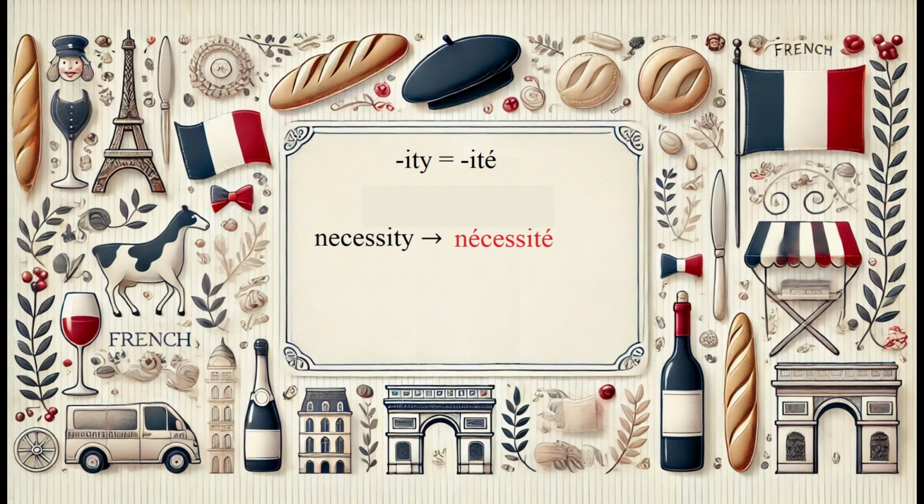Let's look at another example. Possibility, what does that become? Possibilité. And all these words are feminine. Let's use them now. How would you say the possibility is dangerous? La possibilité est dangereuse. La possibilité est dangereuse.